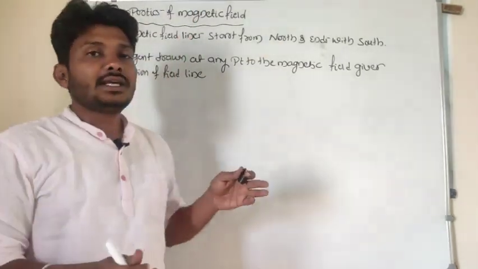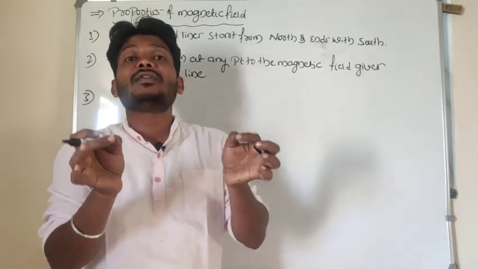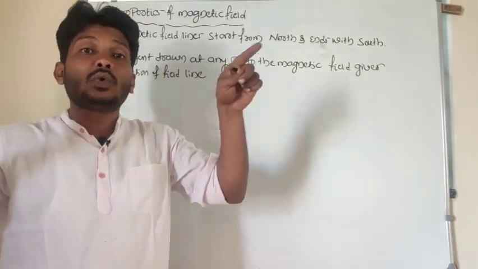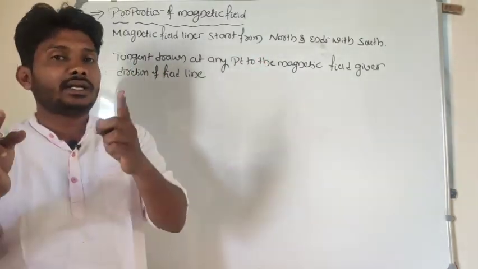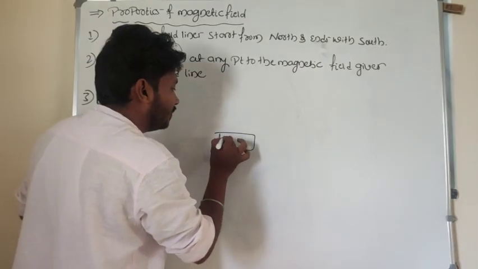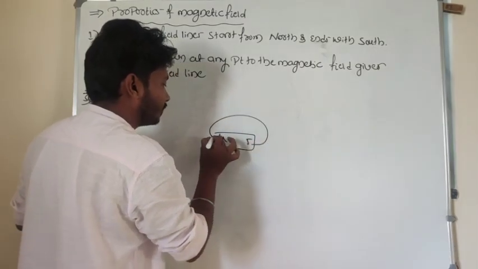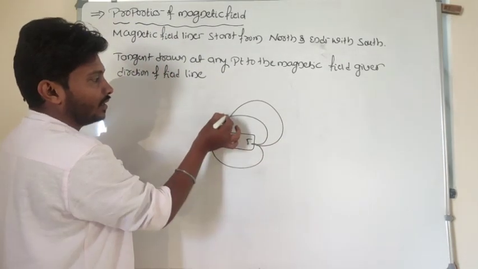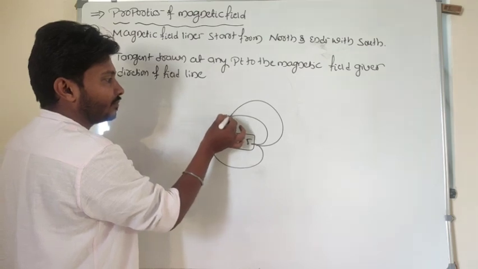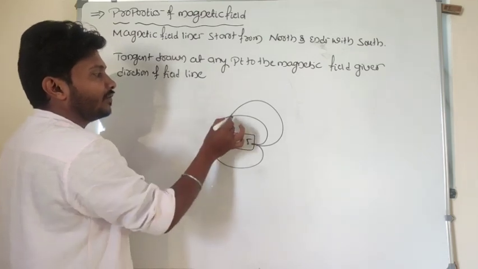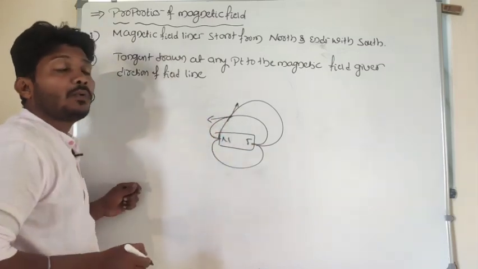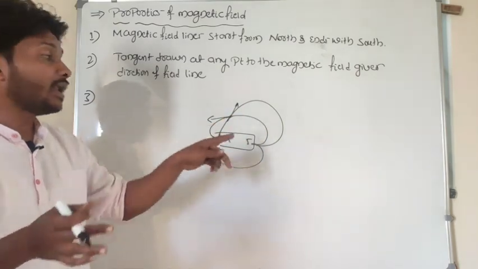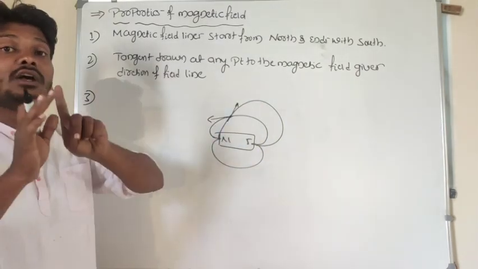In the case of magnetic field lines, I said that magnetic field lines never intersect. Why? Because at the point of intersection you will get two tangent lines. It means two directions, so that is not possible. Look at here, north and south pole. Suppose magnetic field lines are like this. This is the point of intersection. At the point of intersection it has two possible directions, so the magnetic field lines would be in this direction as well as this direction. So it is not true.